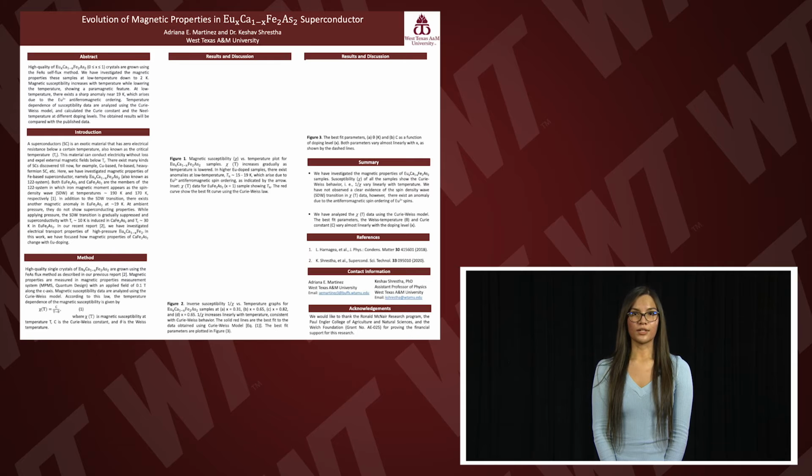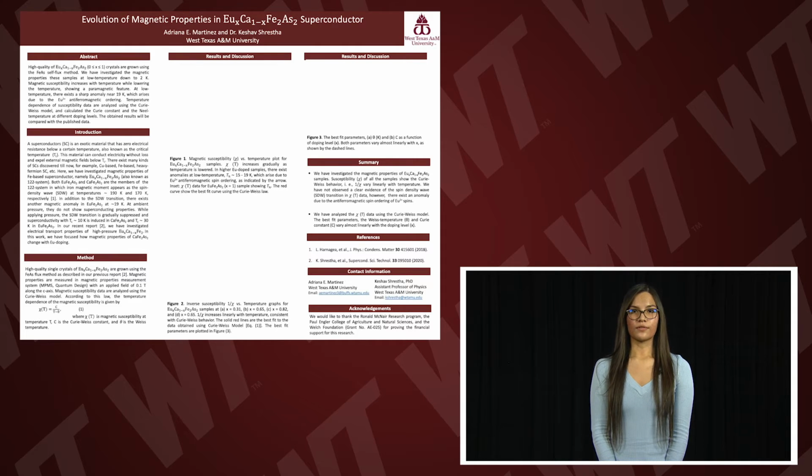In this family of superconductors, the magnetic moments of the material appear as a spin density wave at temperatures ranging from 170 Kelvin to 190 Kelvin. In addition to their spin density wave, this type of superconductor also experiences a strange magnetic anomaly in the lower temperature range for the higher dope samples. This research in particular focuses primarily on the change of magnetic properties that calcium iron arsenide experiences upon europium doping.